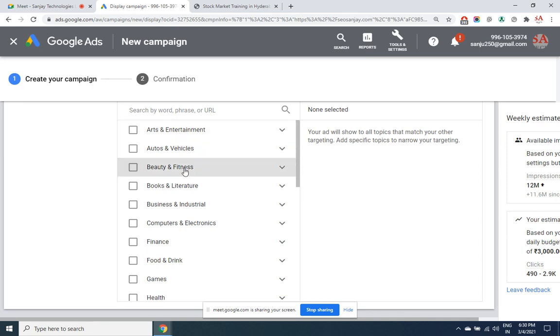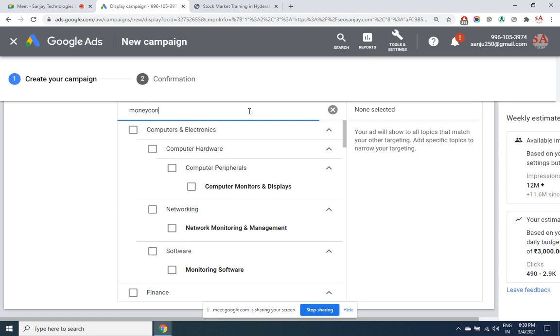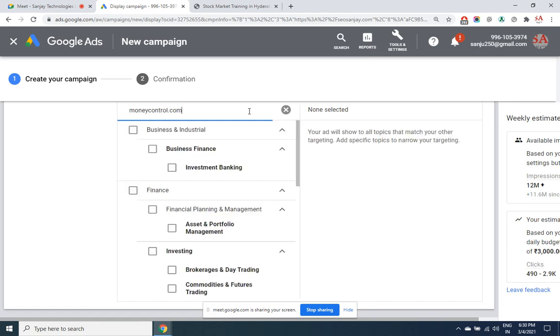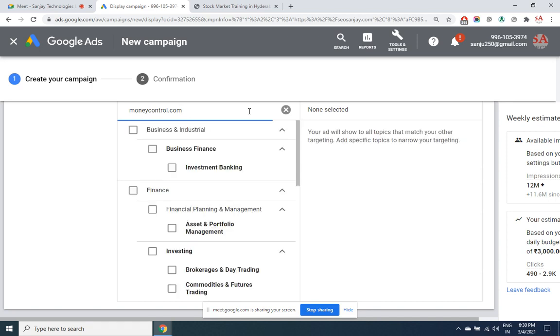Sites which are in the category of this, or you say no, specific website, type here. Automatically only those sites will come up which have Google Ads. Okay, here it is not website. In this website, what are the categories which are there, that has come up. So this is still a category suggestion. Website will come in the third option.